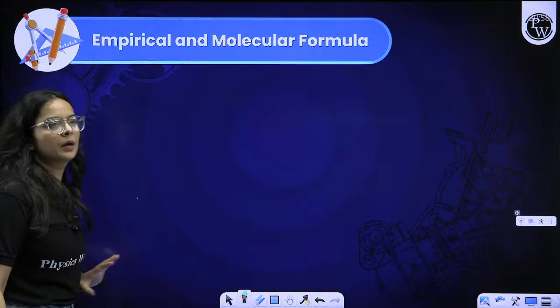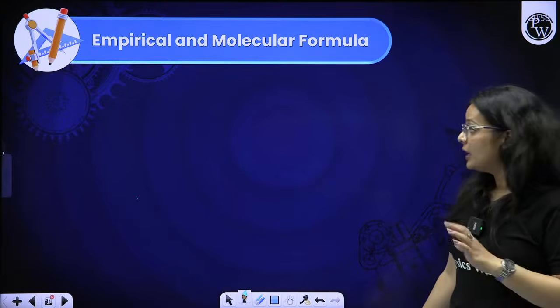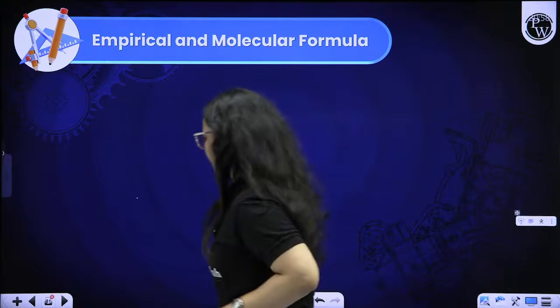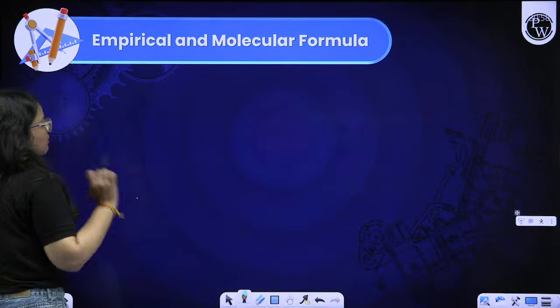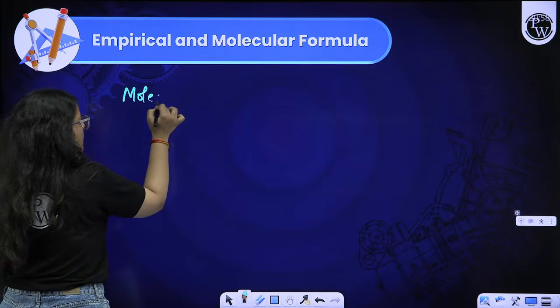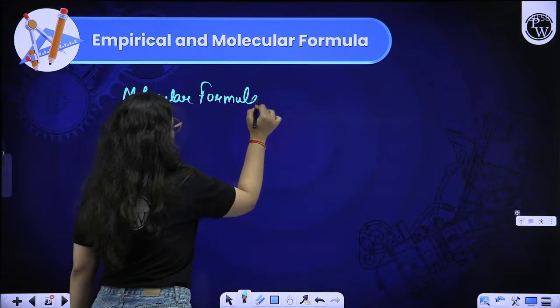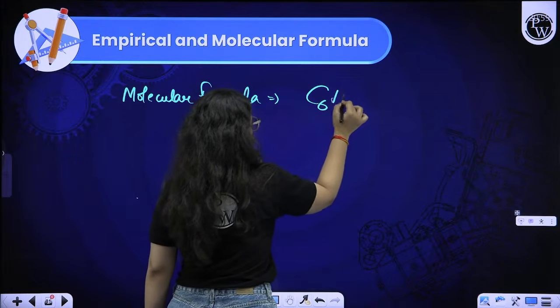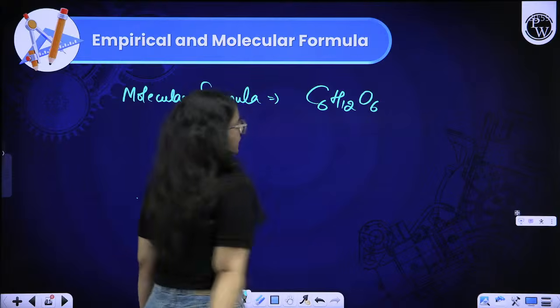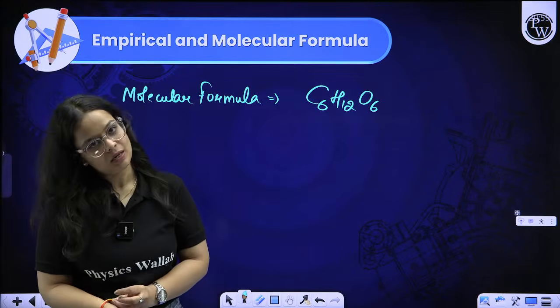Okay, beta. Moving on to the next concept, that is molecular mass, molecular and empirical formula. What is it? Molecular formula is simply the formula of a molecule. For example, if I ask you about the molecular formula of glucose, it comes out to be C6H12O6. Right, beta? This is the molecular formula, that means the actual number of atoms present in a molecule.